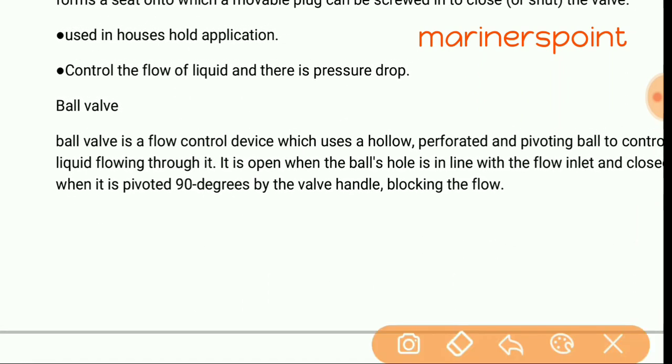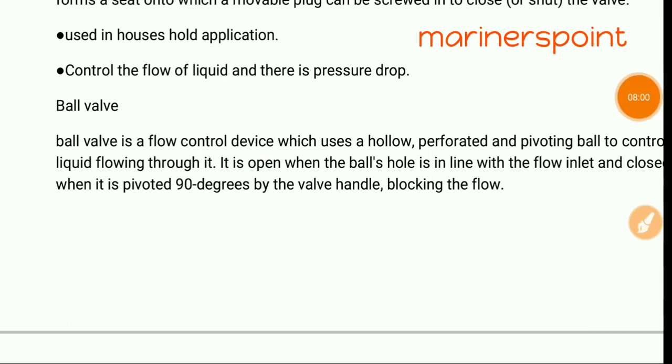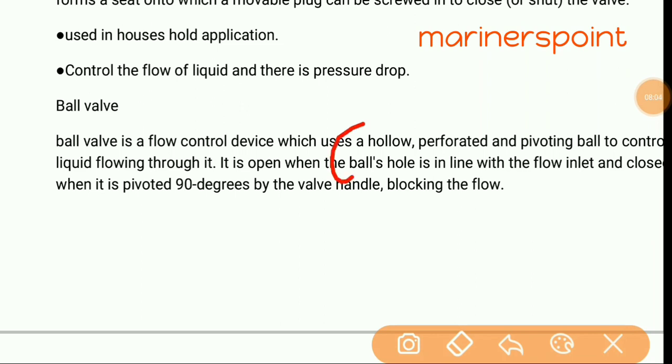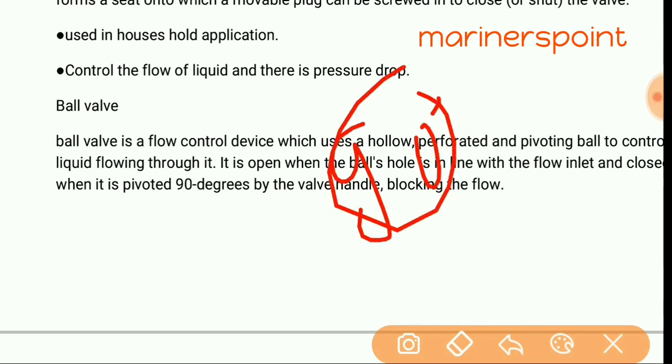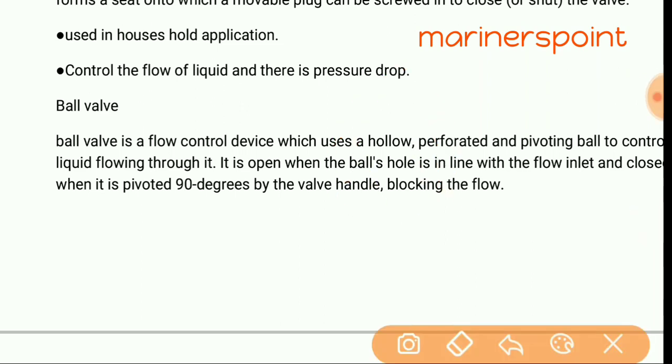It is rotated 90 degrees by the valve handle. The handle is turned 90 degrees. Okay. You can see the liquid flowing through. It is open when the valve hole is in line with the flow inlet, and closed when it is pivoted 90 degrees by the valve handle, blocking the flow.